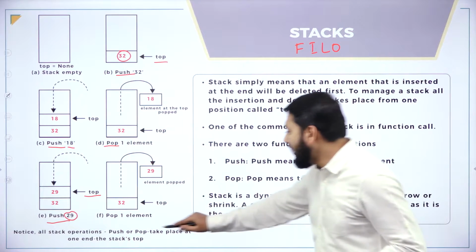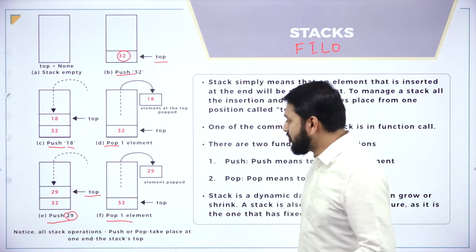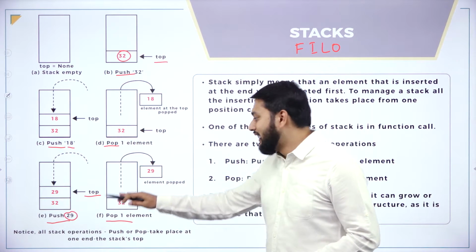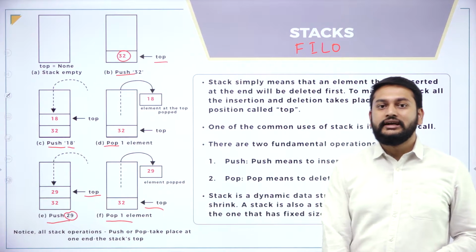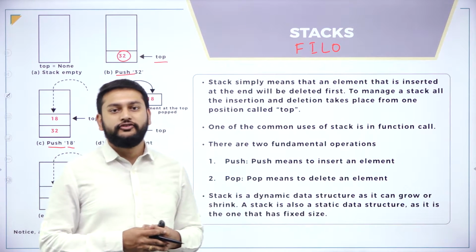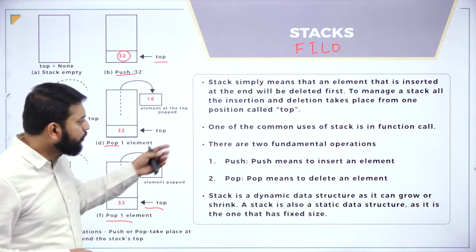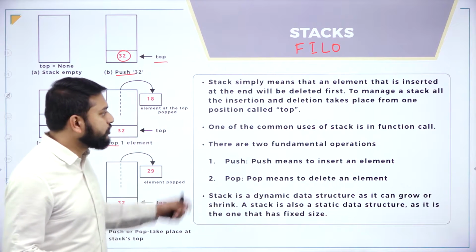Then after that, again I will perform a pop operation. So the first element, whatever I have, it will be popped out. So now the top pointer is pointing to 32. This is how my stack is working for all of you, right? So hope you got to know about the basic concepts of stack. Let's get into this concept.